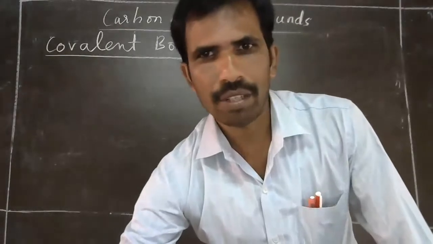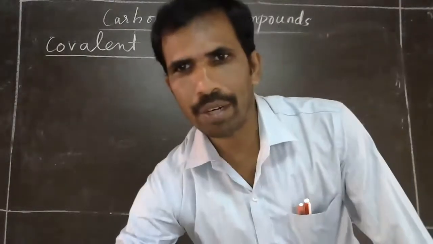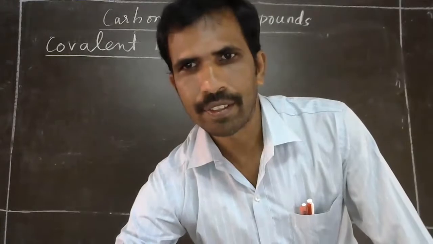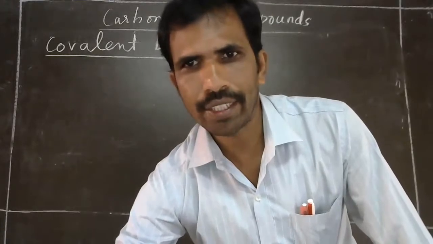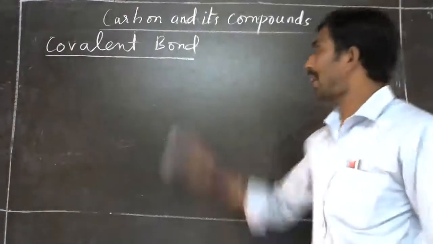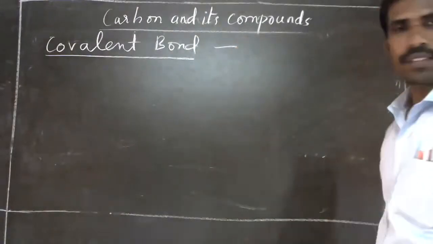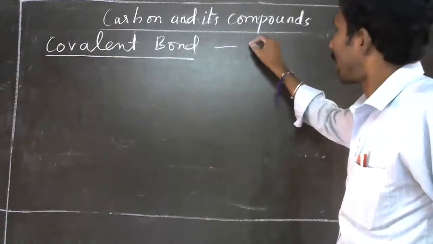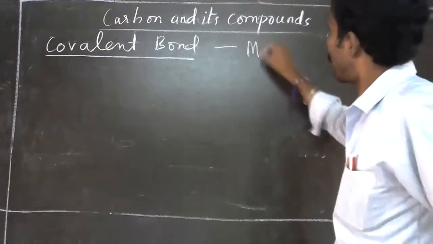So already you know the ionic bond. Similarly, the covalent bond. It is also called a molecular bond.